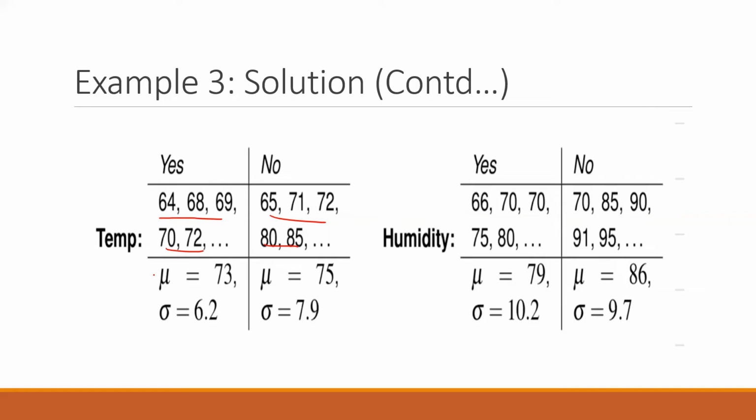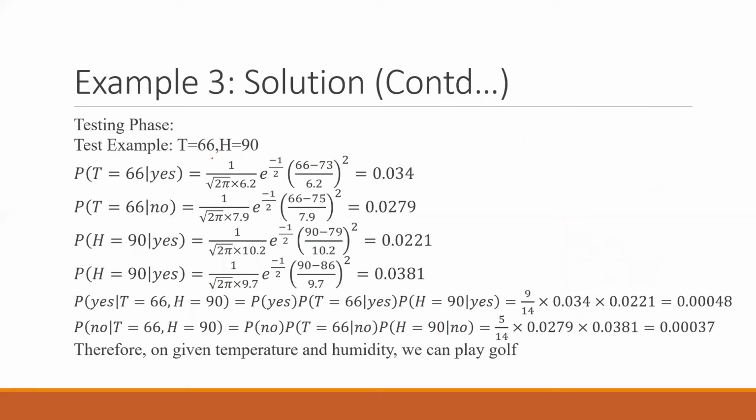So mu and sigma for the yes in temperature, mu and sigma for the no in temperature. Similarly, for yes and no in humidity, mu and sigma will be calculated. So we will have four values here and four values here, and we will play with them to get the answer. Now the question was that you have T as 66 and humidity as 90, and you have to take the decision yes or no, right?